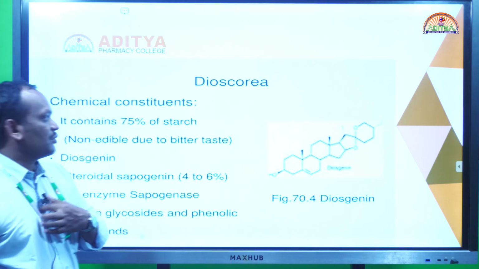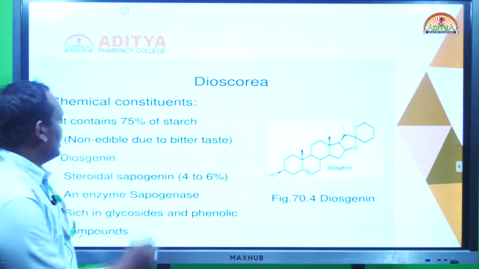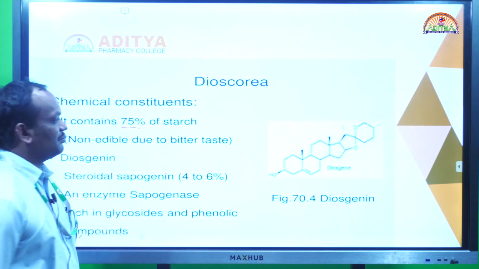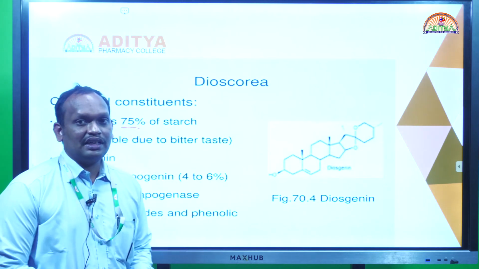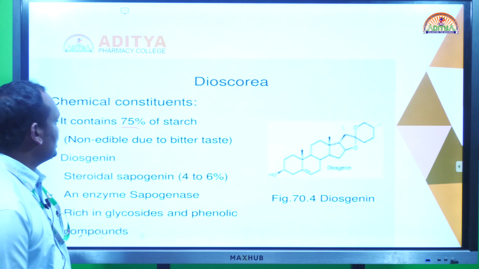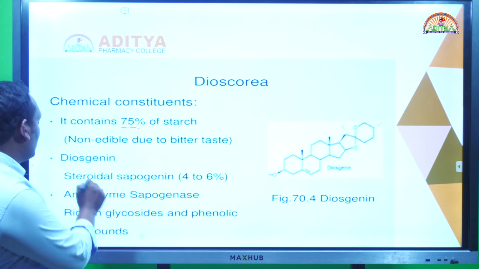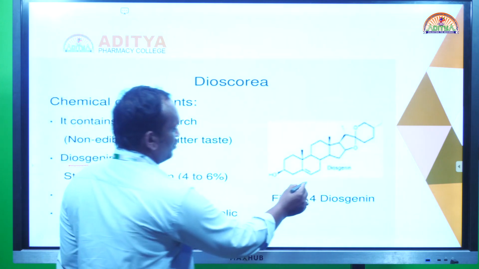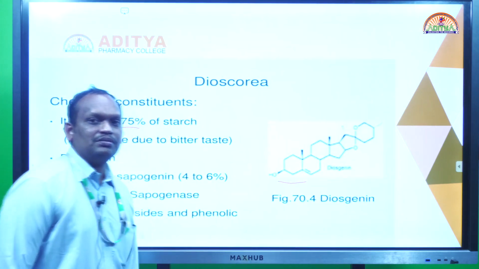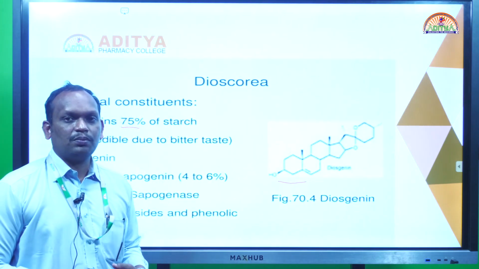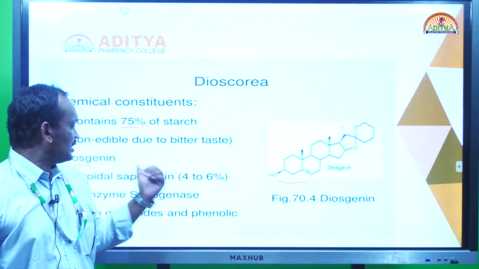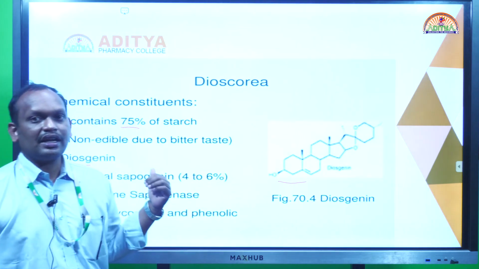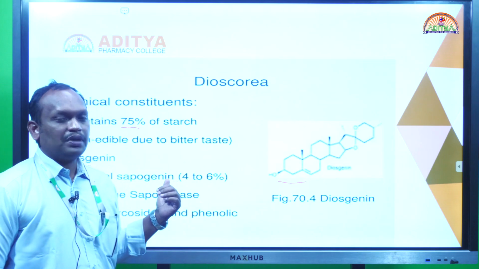So what are the major chemical constituents? I already said that 75% starch is present, but it is not edible because of its intense bitter taste. The major glycoside is diosgenin. It is the aglycone. What is meant by a glycoside? A glycoside contains a sugar part plus a non-sugar part. The aglycone part is diosgenin, but dioscin is a glycoside; it contains the sugar plus diosgenin.